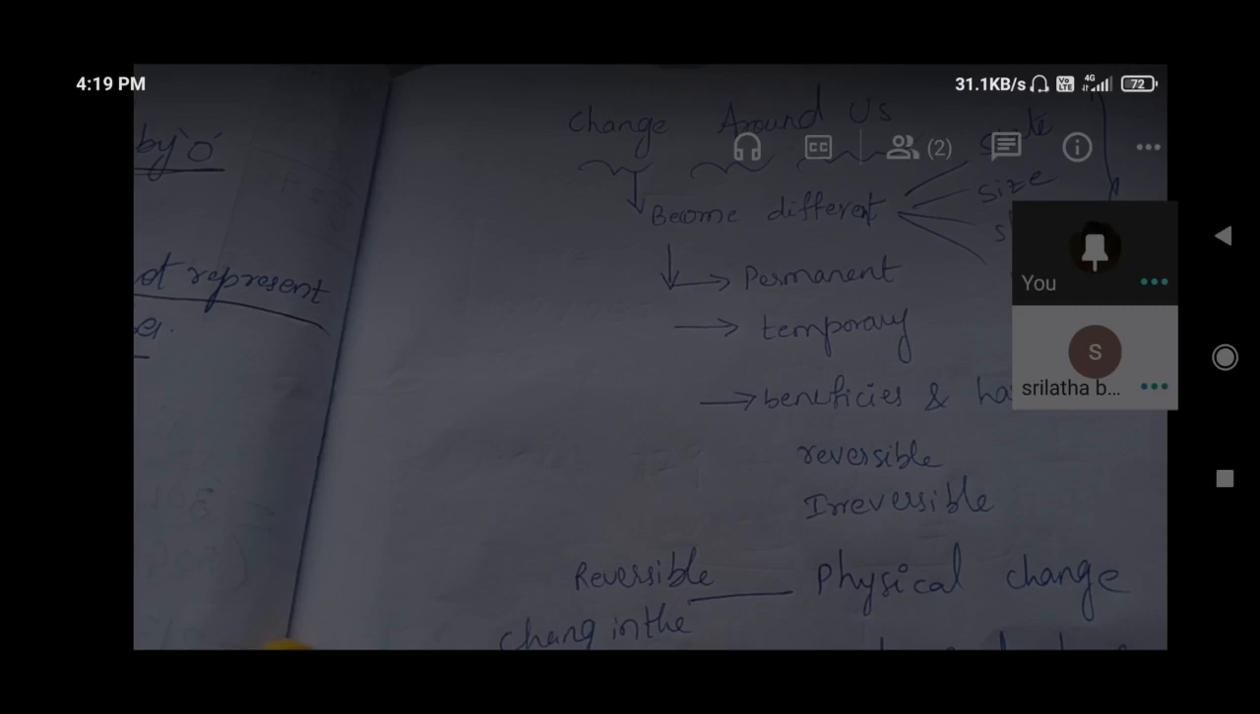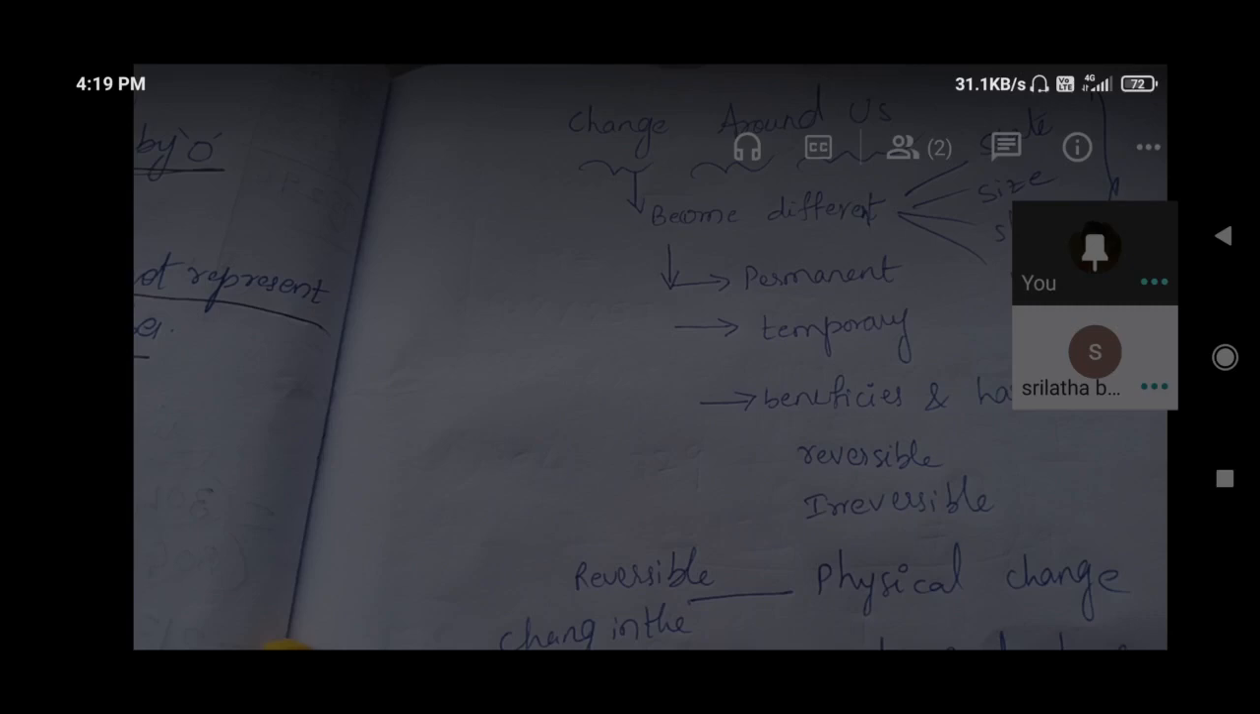Some are beneficial, for example, ripening of fruits. From the ripening of fruits we are getting so many things. Maaza and all we are getting from mango. Yes, and fruit juices and jams we are preparing from that. So in that manner we can get beneficial changes. Coming to harmful changes, such as spoiling of cooked food. Spoiling of cooked food is a harmful change. If we eat that, we may get food poisoning. So in that manner, some are harmful.